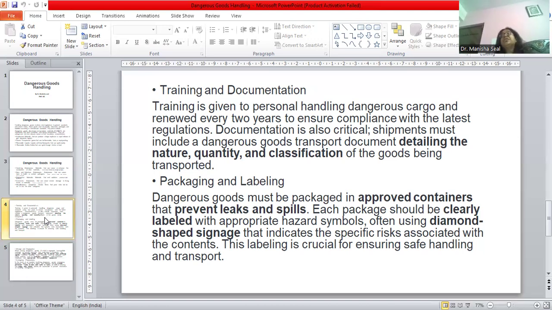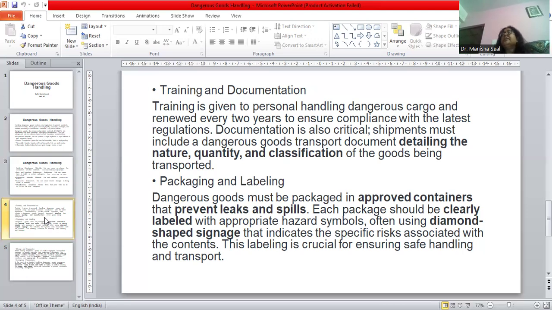Apart from that, packaging and labeling. When we are carrying these very dangerous goods and items, there should be a proper approved container. The kind of packaging has to be done very carefully.